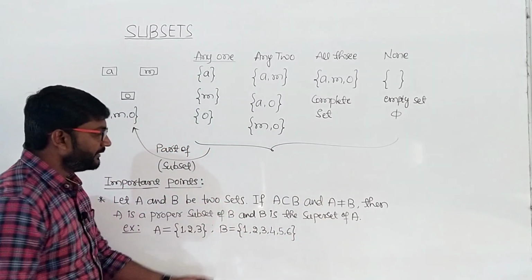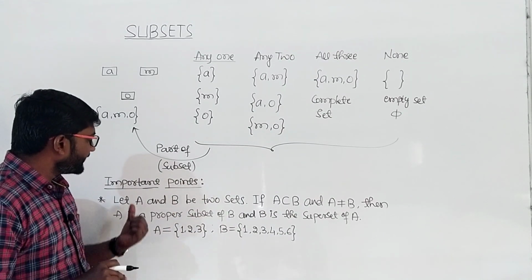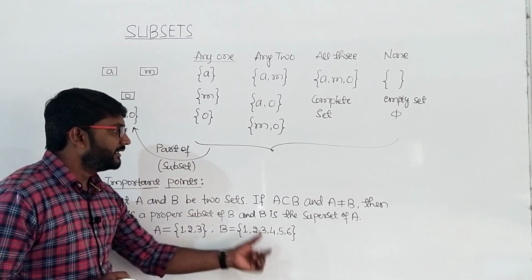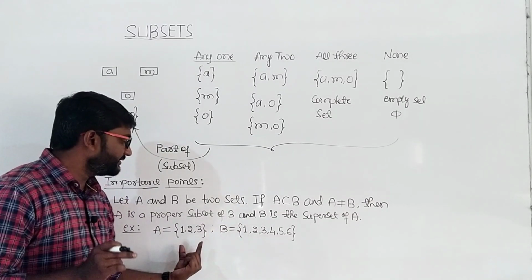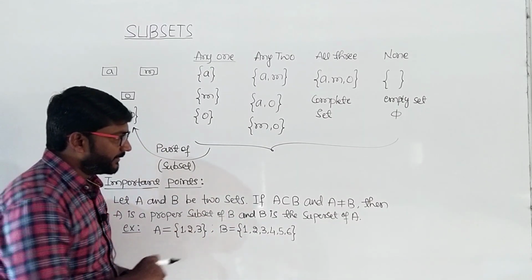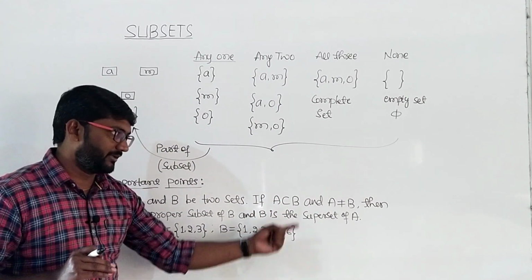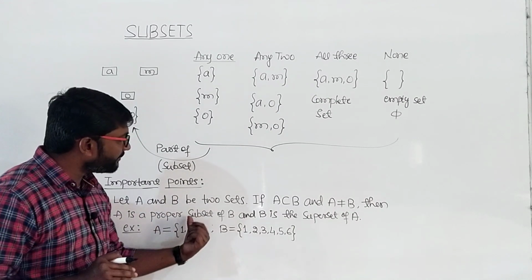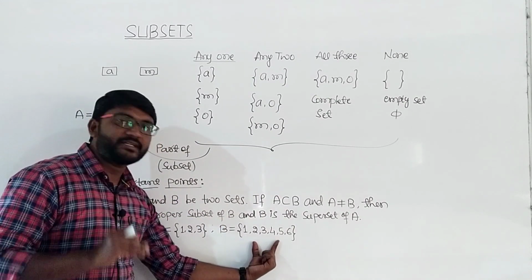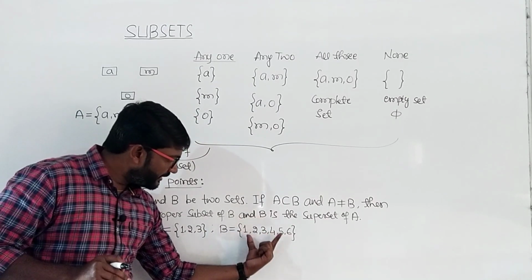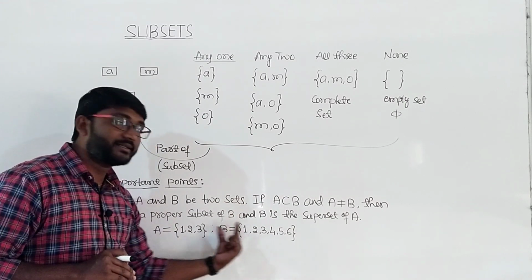Now read this statement once again. If A is a subset of B, that means A is a part of B, and A is not equal to B, these two sets are obviously not equal, then A is a proper subset of B, and B is a superset of A. Superset means the main set.